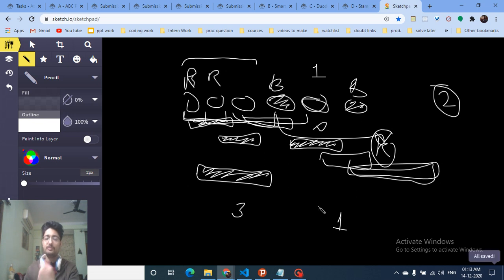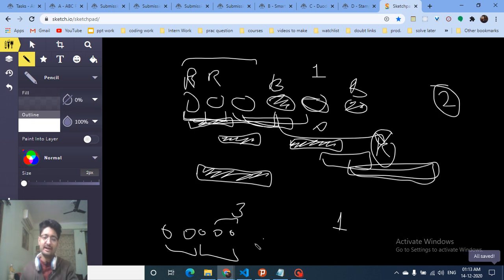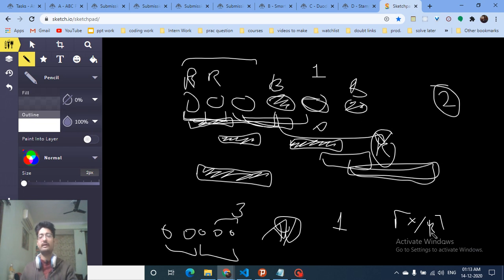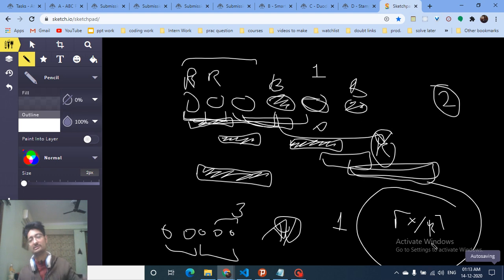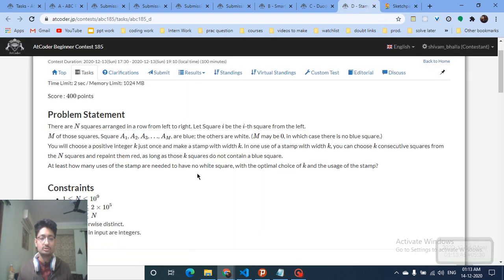So you have to find the minimum among all of the window sizes, and then you have to find out, if you want to paint all the consecutive balls, maybe there are, let's assume, 5 balls. If the window size is 2, you first take this 2, then this 2, and if there is some left, you will paint it again. So it's just dividing the total number, maybe it's equal to x, or actually finding the ceil of x divided by the window size, which is k. And that's the answer. You have to add it over all the windows, and that's the whole logic for this problem. So I'll turn to the code part now.